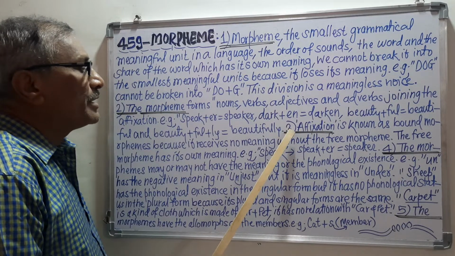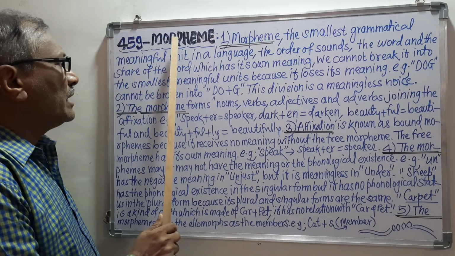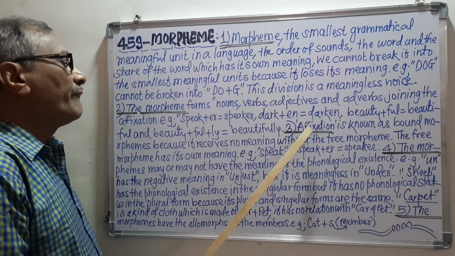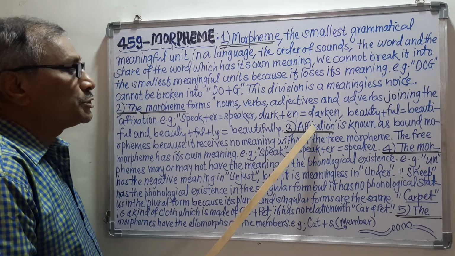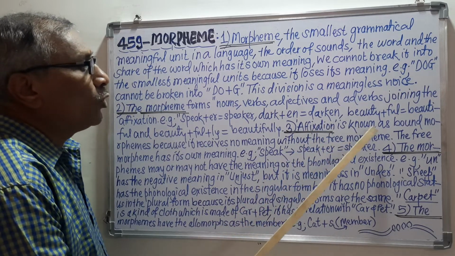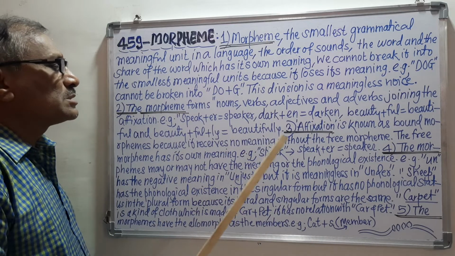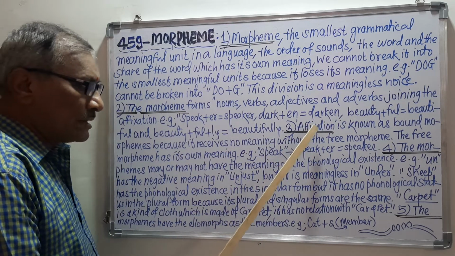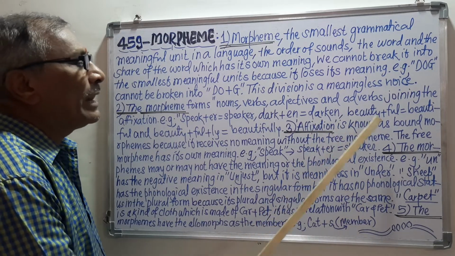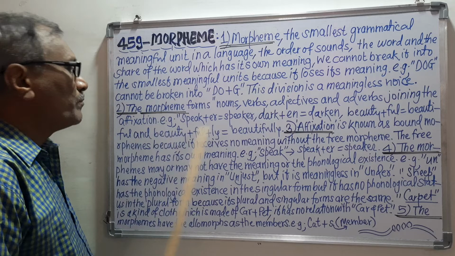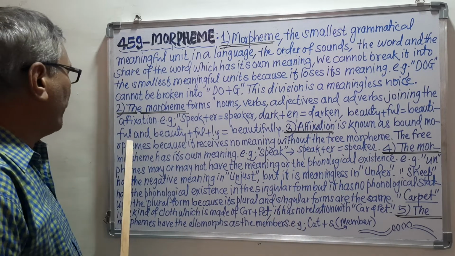Now the third point is affixation. When we study the morphemes, affixation is the important point. What is affixation? Affixation is known as bound morphemes. Remember, when we discuss affixations, we can say that affixation is known as bound morpheme, meaning all the affixes are bound morphemes.